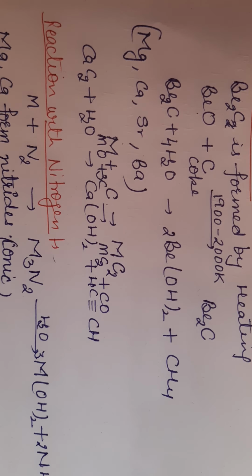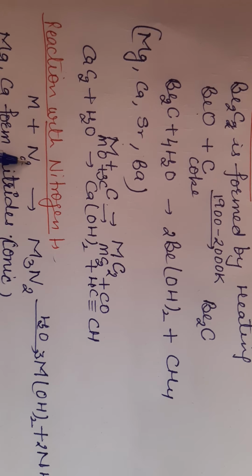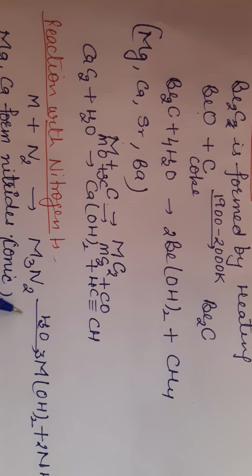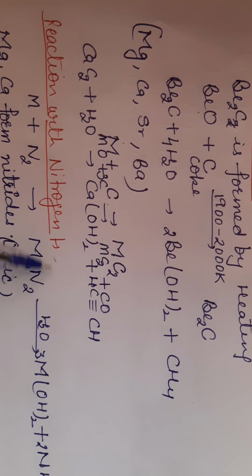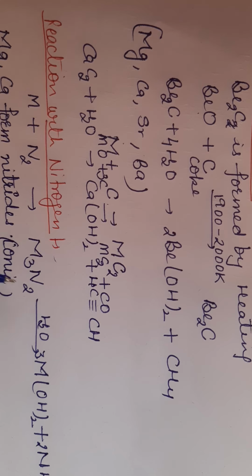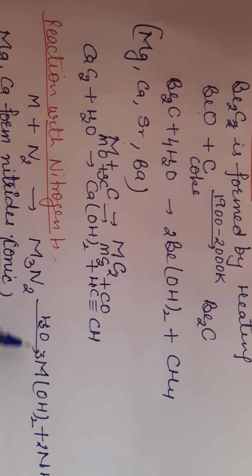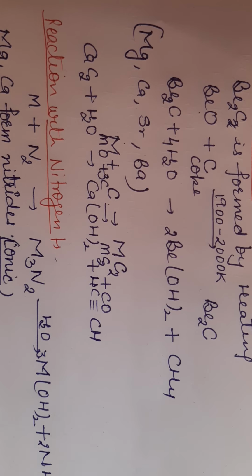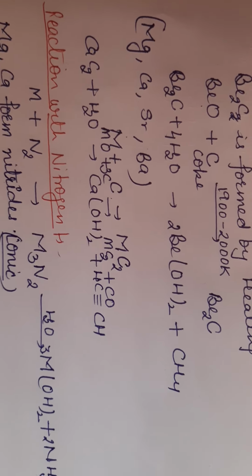Next is reaction with nitrogen. Alkaline earth metals, that is beryllium, calcium, magnesium, strontium, barium, radium, all these alkaline earth metals directly react with nitrogen to form metal nitride. These metal nitrides are ionic in nature. On reaction with water, they hydrolyze and the metal is converted into metal hydroxide and nitrogen is converted into ammonia gas. So here we get ammonia.